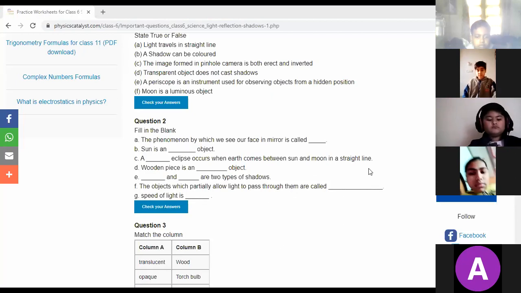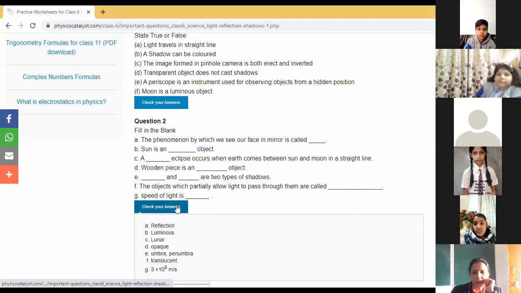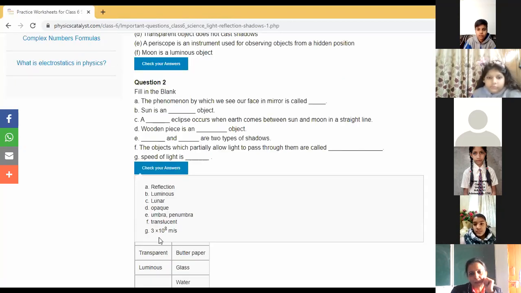Now for the Ritul, you know the answer of this question. G part. Speed of light is dash. Chehek, do you know the speed of light? Or Ritul? Anyone among you? What is the speed of light? Kindly write down somewhere, beta. 3 into 10 raised to power 8 meter per second. This is the speed of light in meter per second.